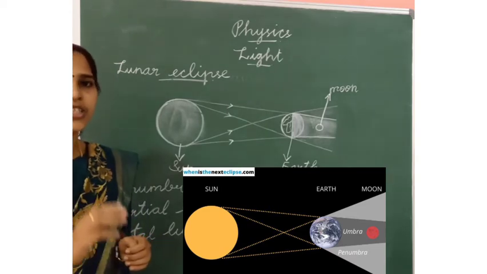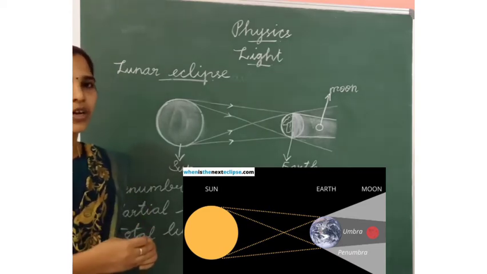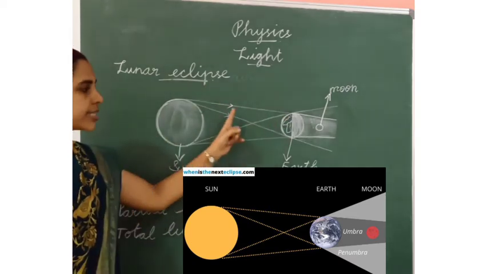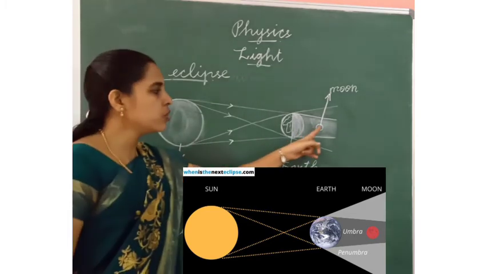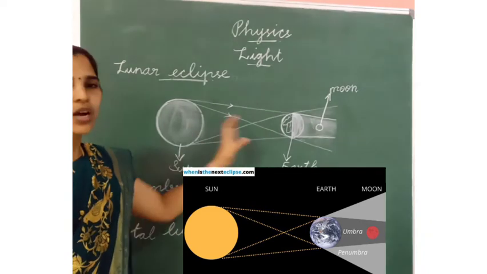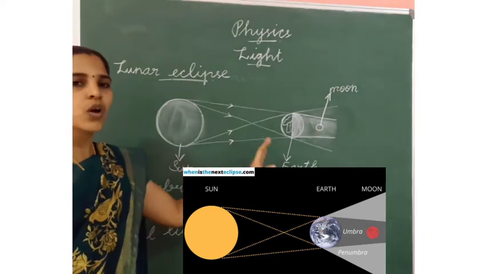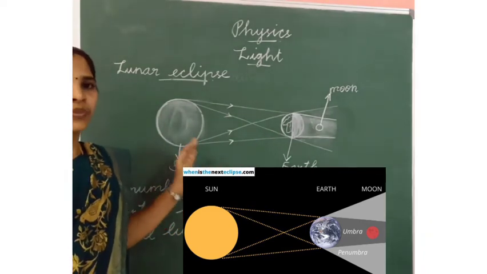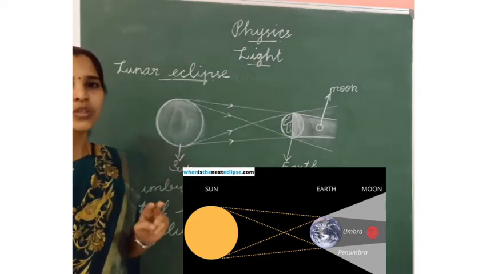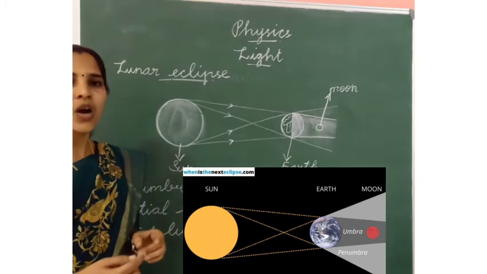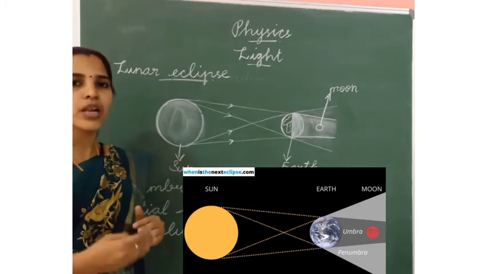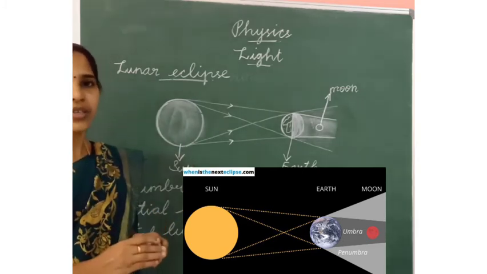Each year at least 2 lunar eclipses occur because the earth revolves around the sun in one orbit, and the moon revolves around the earth in a different orbit. It is not in the same orbit or the same plane. So the lunar eclipse occurs 2 times each year. A lunar eclipse lasts only about 3 hours.